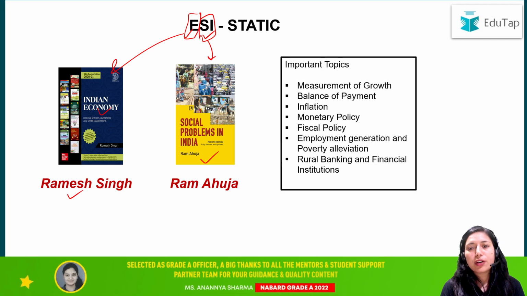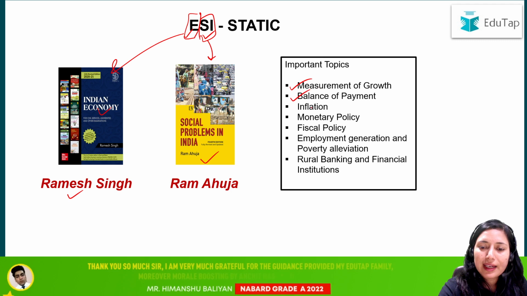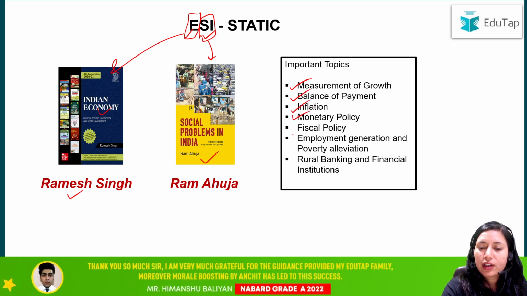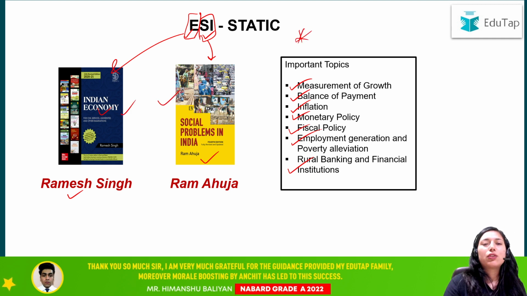But talking about important topics, here is the list of important topics. These are very important. You must cover these topics, because questions will be asked from these topics, and we have seen that mostly questions are asked from these. The important topics which you must cover are measurement of growth, balance of payment, inflation, monetary policy, fiscal policy, employment generation, poverty alleviation, rural banking and financial institutions. Clear? You have to pick these books and cover these topics from them. So for ESI, these are your sources and important topics.